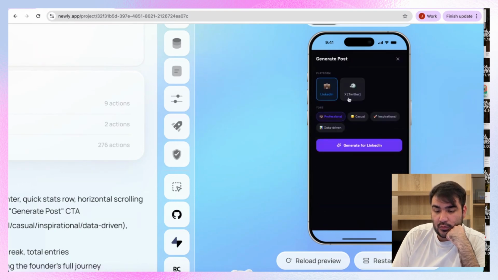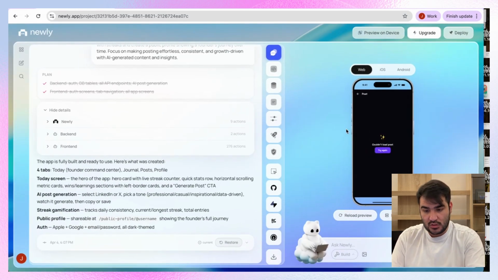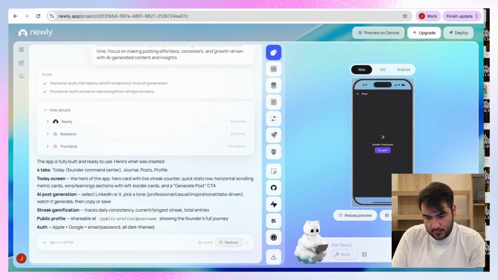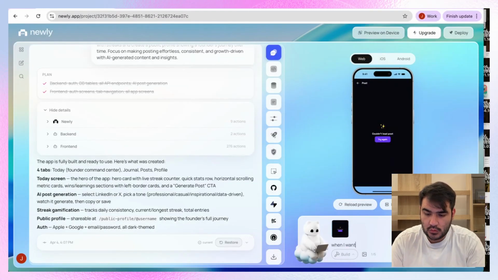Okay, let's say Twitter. I want to see the full. Okay, this one I should just take a screenshot, and then I just give it to AI. So I'm just gonna go here. When I want to see the full post, it shows me this.